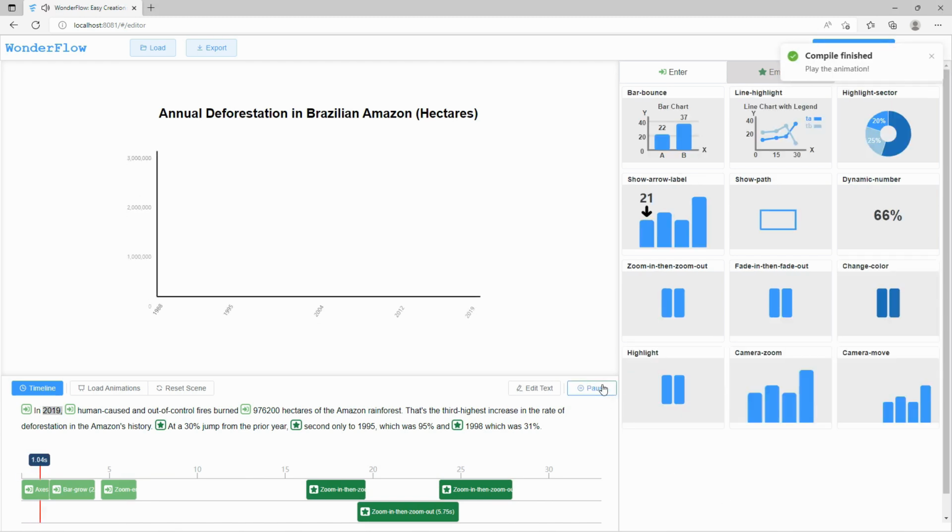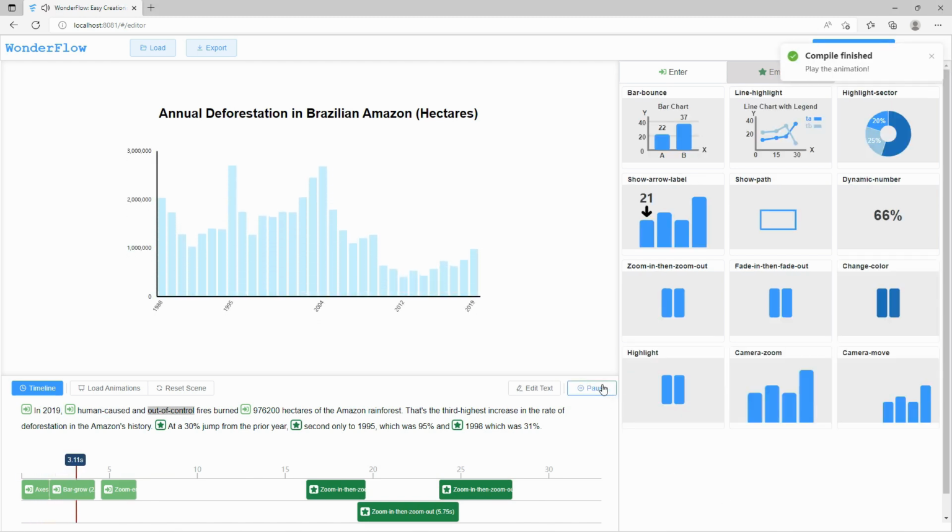In 2019, human-caused and out-of-control fires burned 976,200 hectares of the Amazon rainforest. That's the third highest increase in the rate of deforestation in the Amazon's history. At a 30% jump from the prior year, second only to 1995, which was 95%, and 1998, which was 31%.